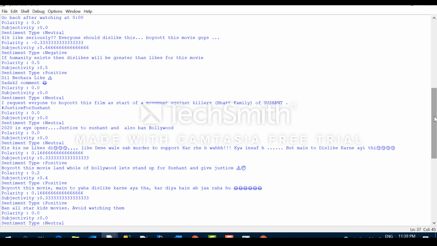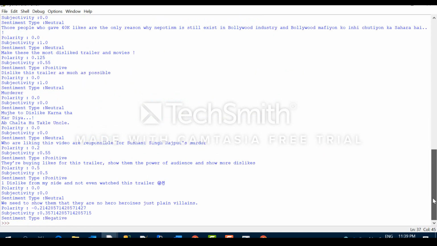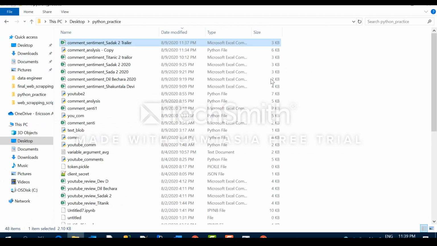I mean, the thing is, it is not human intelligence. So if you are using sarcasm, or writing in a mixed language, Hindi using English letters, it cannot understand what is happening, and it gives a wrong sentiment type.